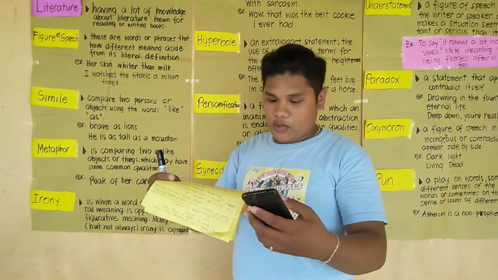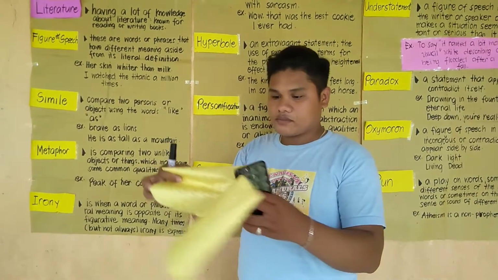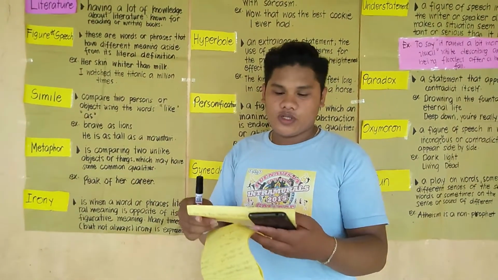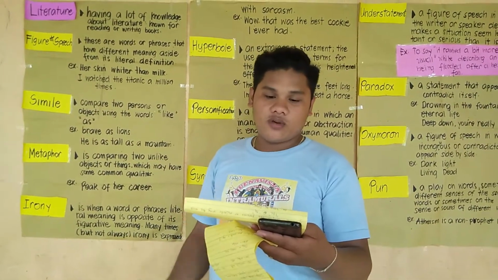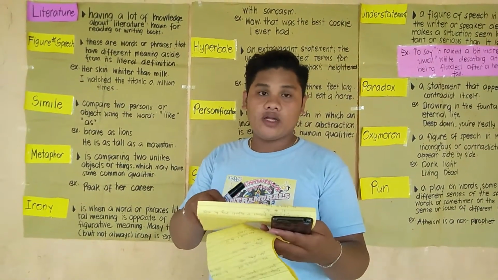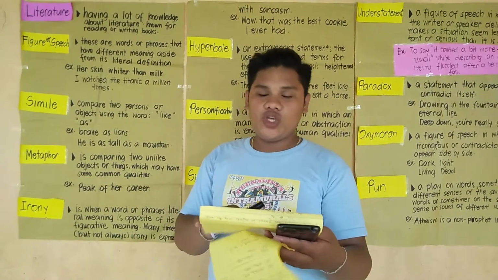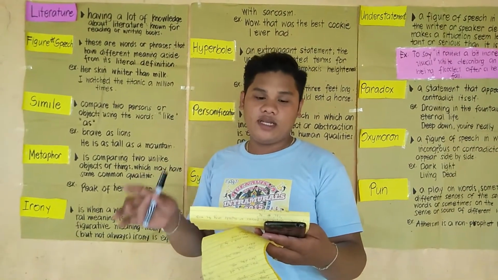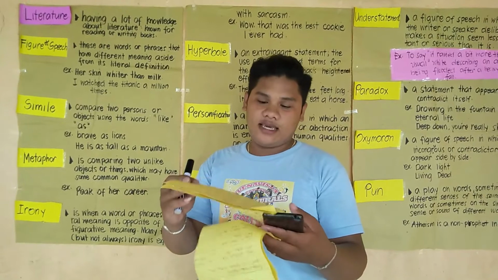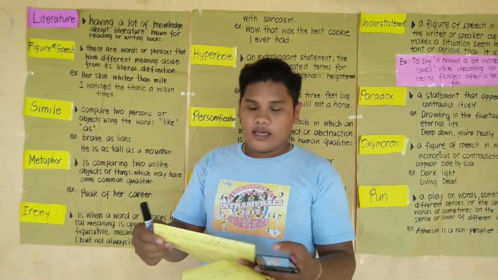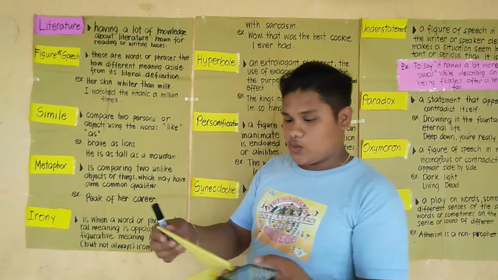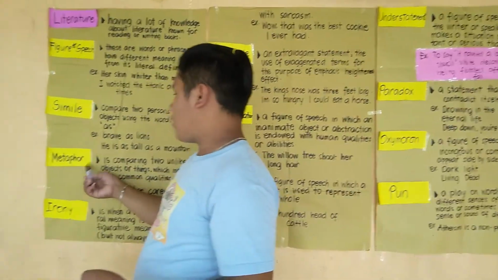Another example of simile is red as a rose. Her cheeks are red like a rose. Cheeks are compared to a rose, and the word used in the sentence is like, so it is a simile because a simile uses the words like or as.